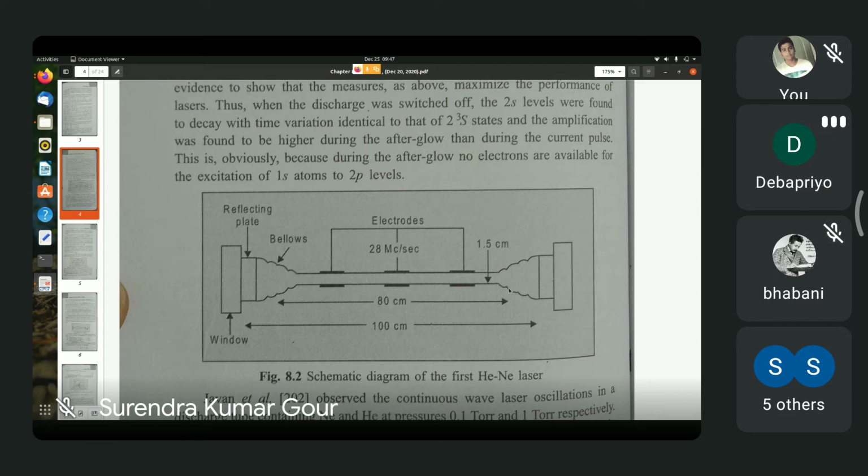Uh, can you do you understand what a bellow is? Have you seen harmonium? Yes. Hello? Yes, sir. Yes. Yes, sir. Yes, sir. You have seen harmonium.